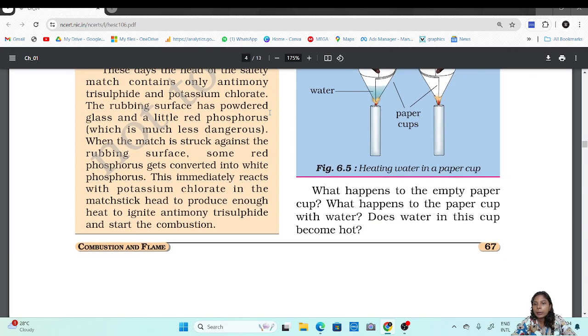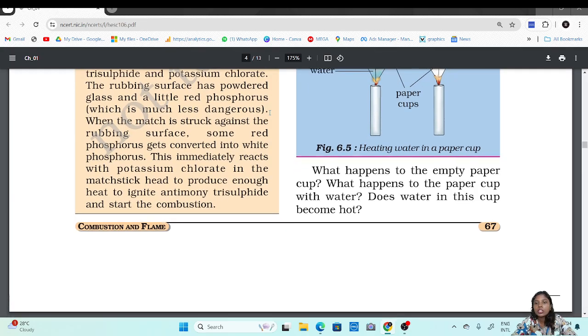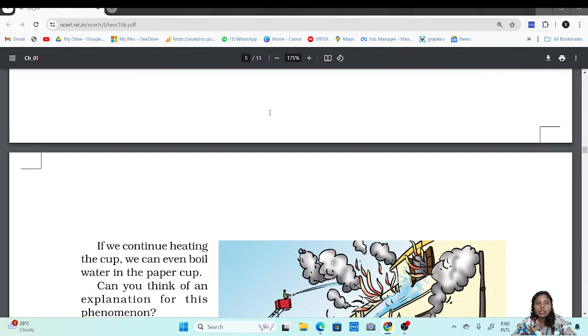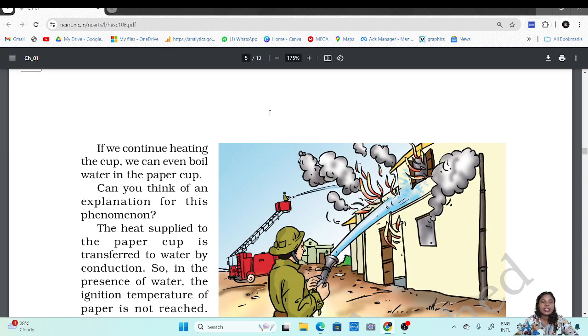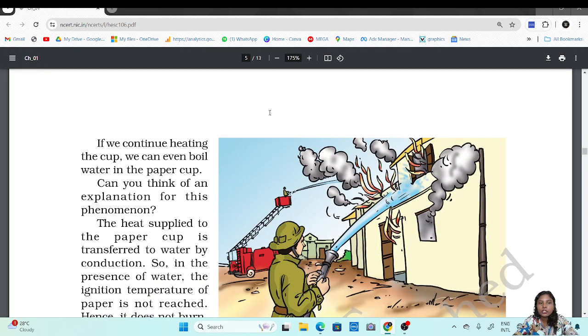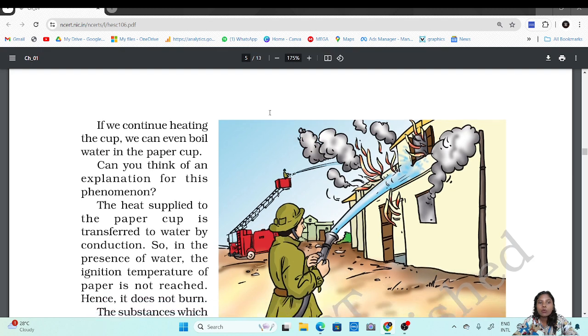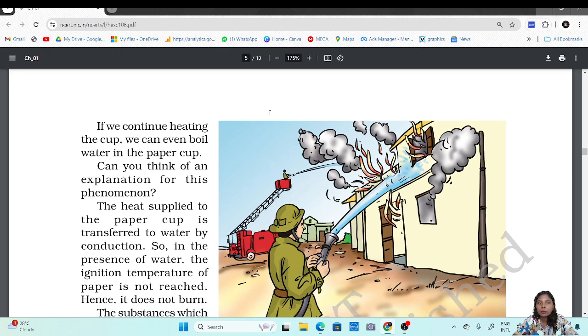What happens to the empty paper cup? It catches fire. What happens to the paper cup with water? It was not catching fire. The water in this cup becomes hot. They are saying if we continue to heat that cup more, that water will eventually start boiling.